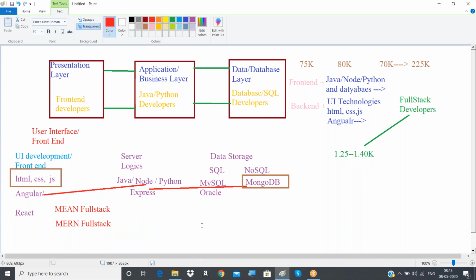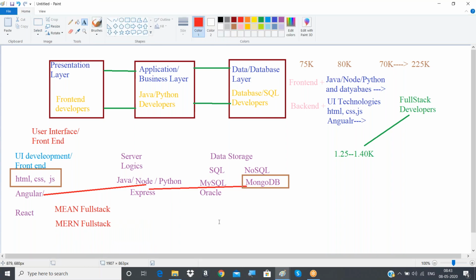So this is about what full stack development is, how it has to be started, what exactly front end development, back end development and database development mean, and where exactly we will fall into the industry.